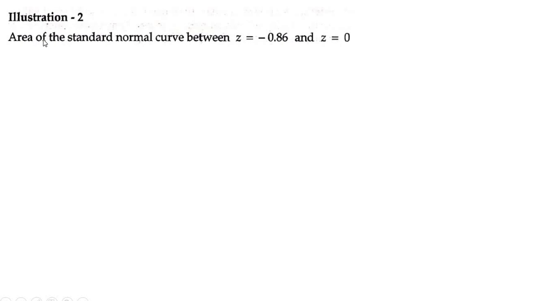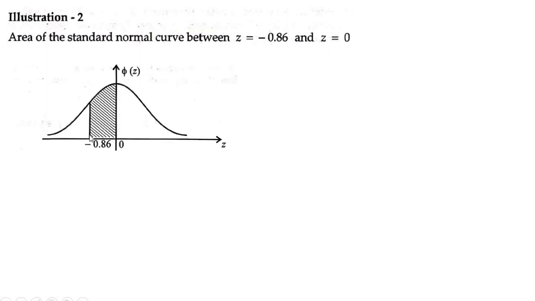Find the area under the standard normal curve between z equal to minus 0.86 and z equal to 0. This is 0, so minus 0.86 is towards the left side of your curve. When you check here, the positive side is the mirror image of the negative side, or the negative side is the mirror image of the positive side.